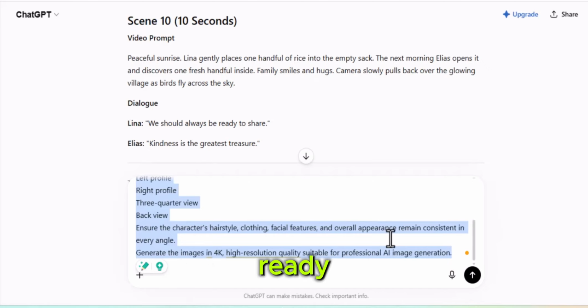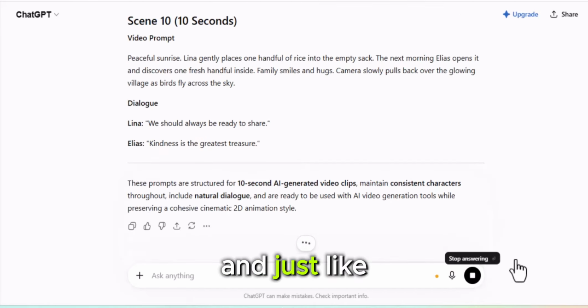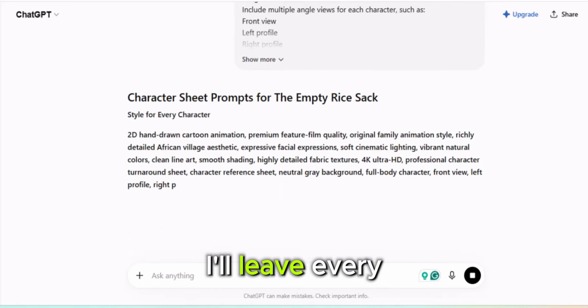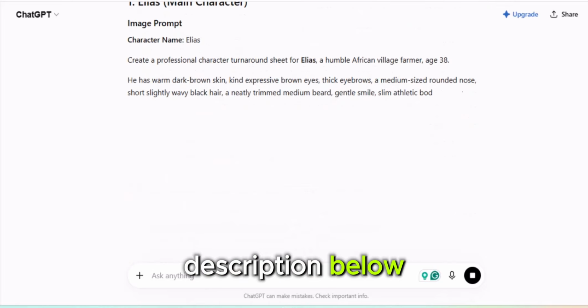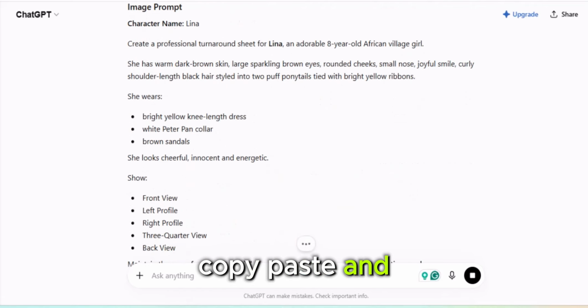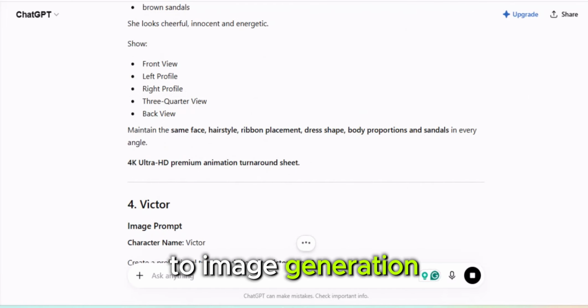Once everything is ready, click Generate and give ChatGPT a few seconds to finish. And just like that, all of our character image prompts are ready. By the way, I'll leave every prompt I'm using in the video description below, so you don't have to type anything yourself. You can simply copy, paste, and follow along. This is exactly what we need before moving on to image generation.